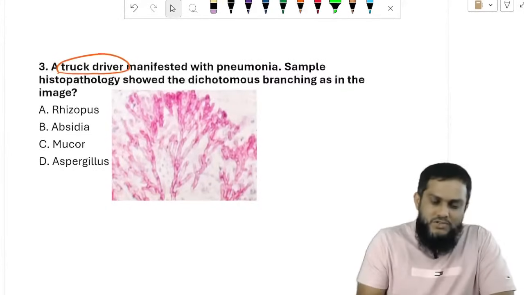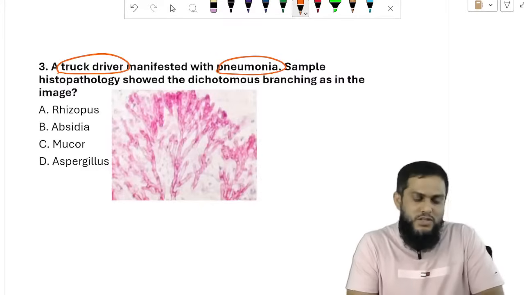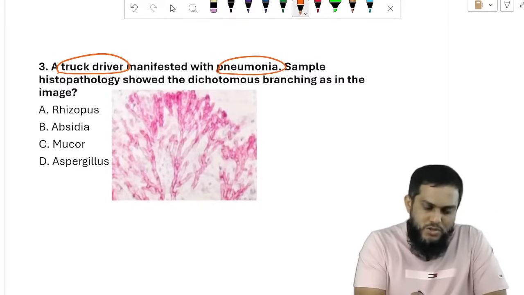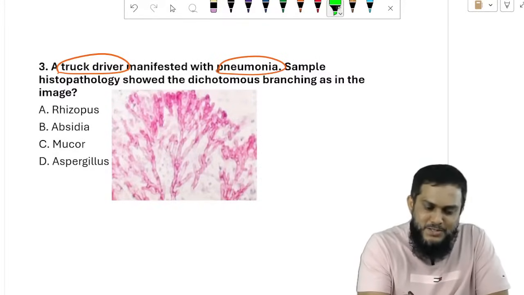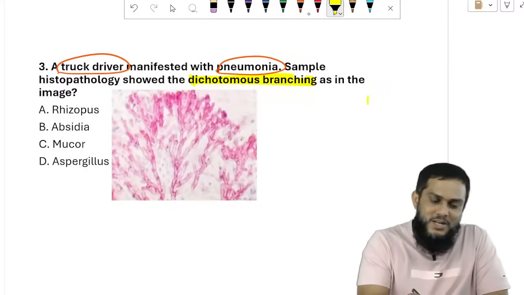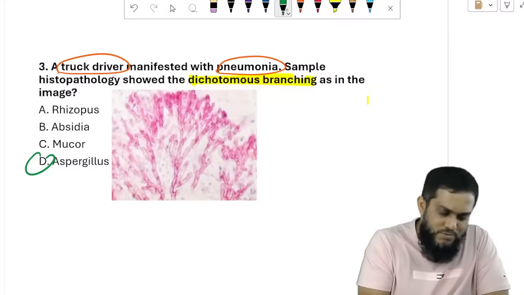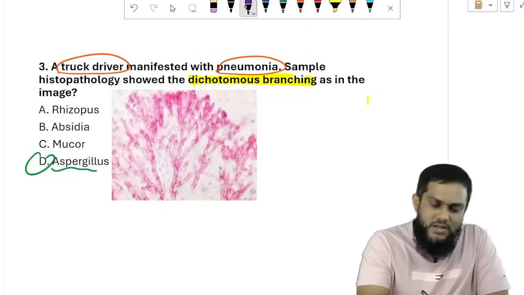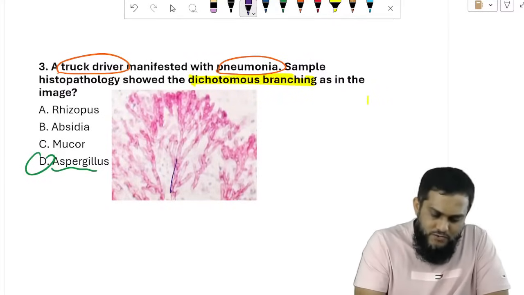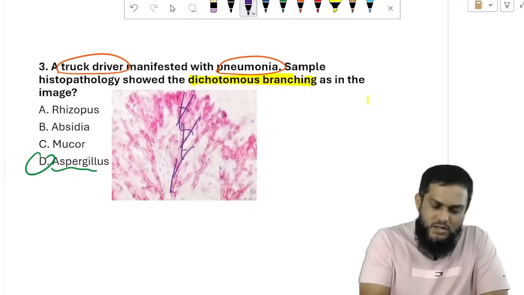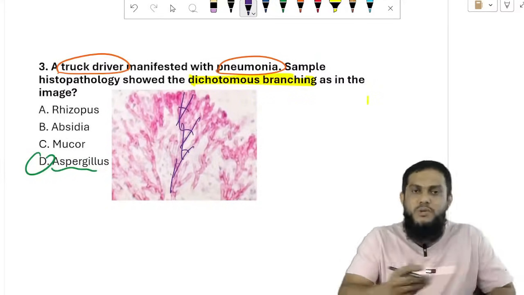The next question: a truck driver manifested with pneumonia. Sample histopathology showed dichotomous branching. How simple a question, dichotomous branching. Dichotomous branching is seen with aspergillus. Every hypha gives only 2 branches, and the angle is acute. Acute angle and dichotomous branching: aspergillus.